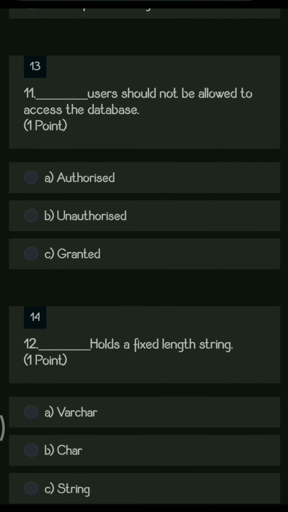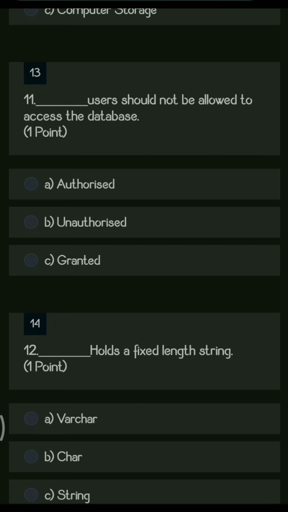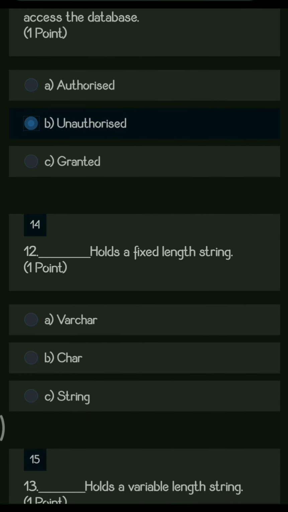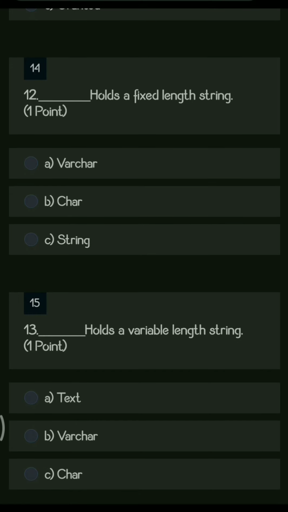Next question. Dash user should not be allowed to access the database. So you have the options authorized, unauthorized and granted. The right answer is unauthorized. The unauthorized user is not allowed to access the database. Next question. Dash holds a fixed length of string.